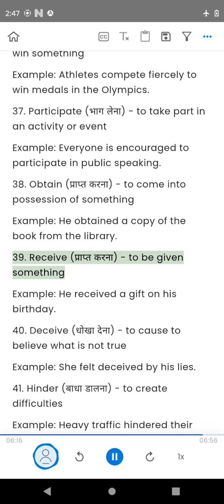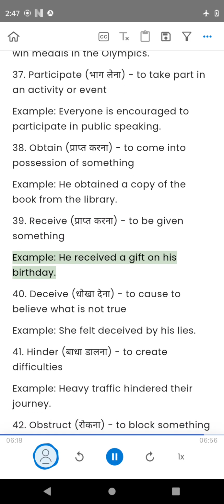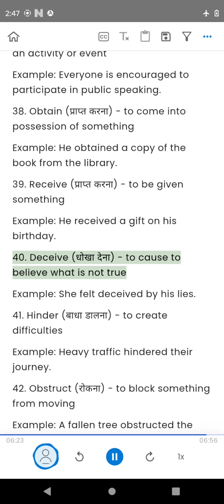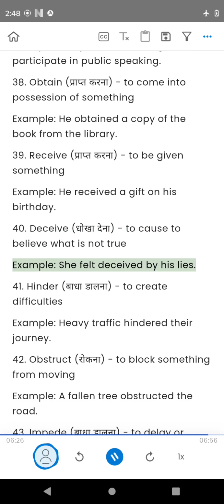39. Receive, to be given something. Example, he received a gift on his birthday. 40. Deceive, to cause to believe what is not true. Example, she felt deceived by his lies.